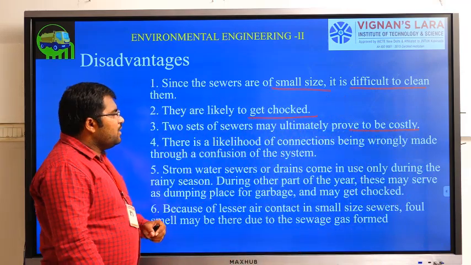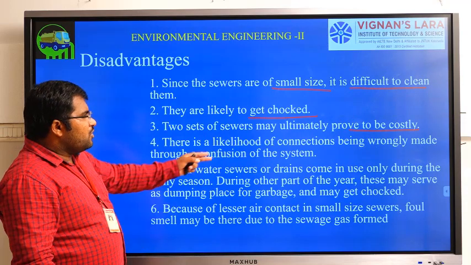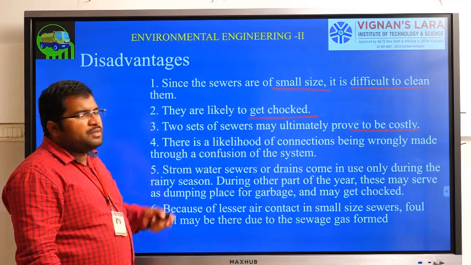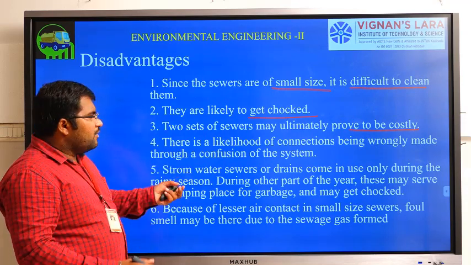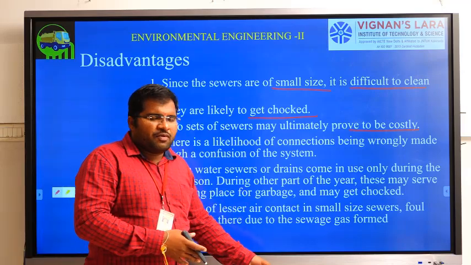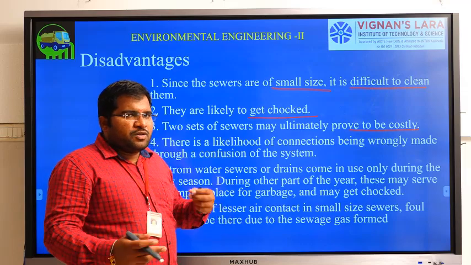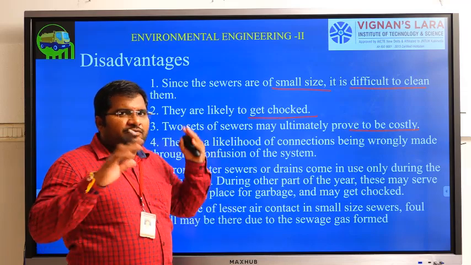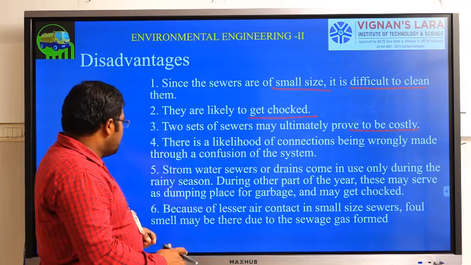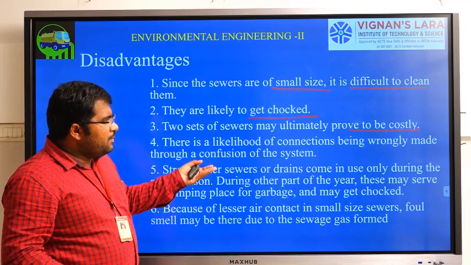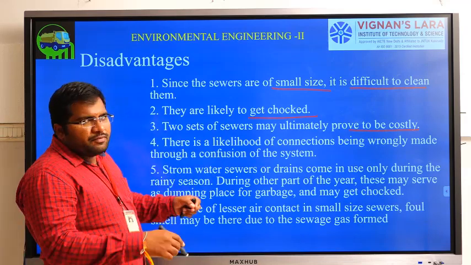Then the fourth thing is that there will be confusion about the connections, which one is the storm water pipeline and which one is the sewage pipeline, okay. So the workers and engineers may get confused because of these pipe systems. Then they may connect them wrongly.